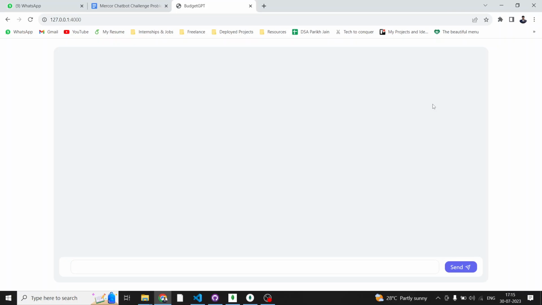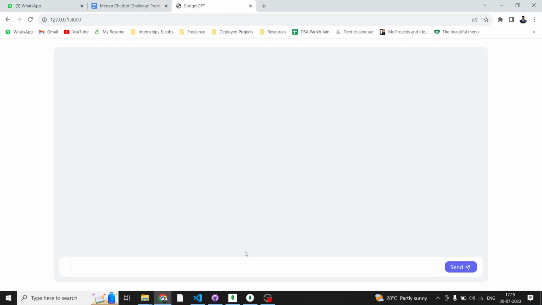I created an application called Budget GPT, as you can see on the title of the tab. Budget GPT is basically a budgeting AI chatbot, which will help us manage our budget and also give us insights about what exactly our current balance is. That will be a later part. Let me get into some technical specifications of it.